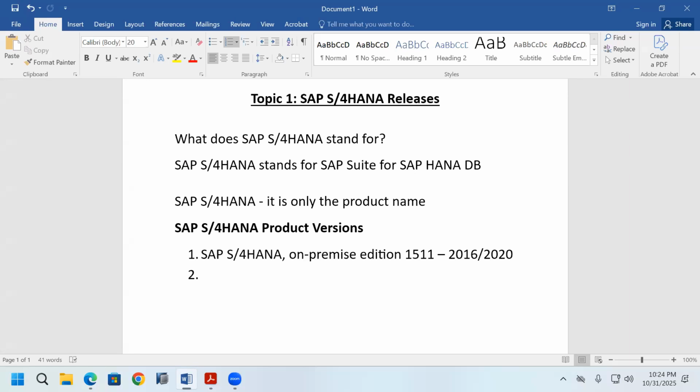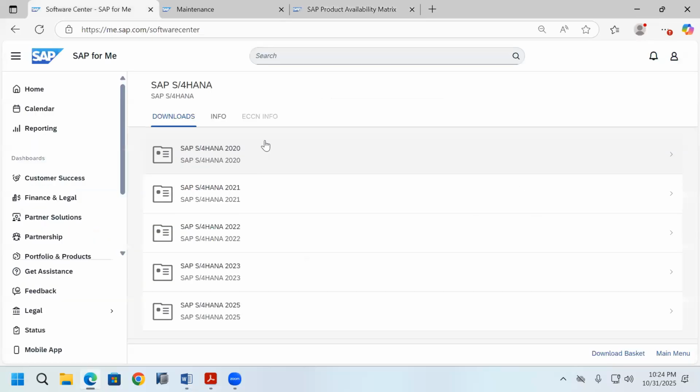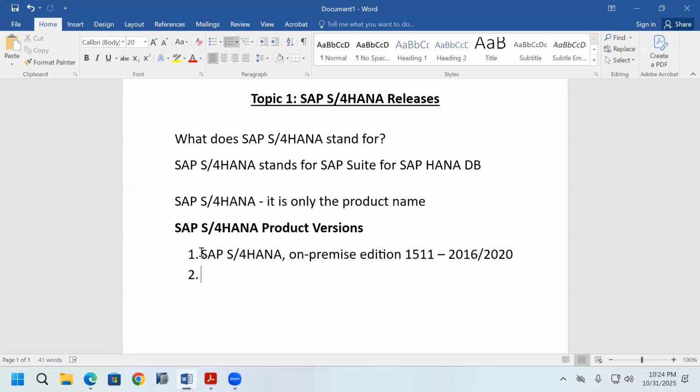Suppose you install and you want to do any activity in S/4HANA, you have to pay an amount to SAP. So their mainstream maintenance date has ended, so you cannot use that one. That software also is not available for installing purposes. So this is the first product version, SAP S/4HANA 1511, but nowadays this product version is not available. It is expired.